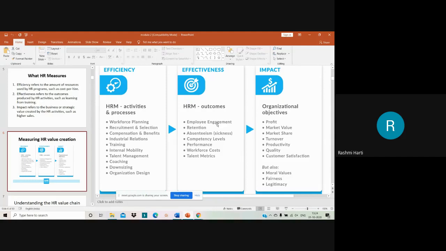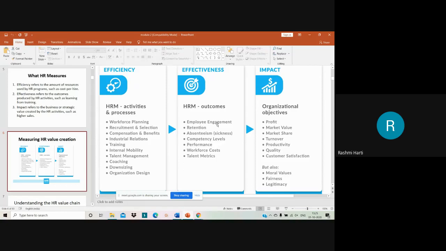Now, finally coming down to impact. Now, activities and processes are there. What outcome it has given, that is there, but how much impact it has created on the strategy of the organization, how much impact it has created on the goodwill of the organization, that is also to be measured. So for that, you need to identify whether the HR activities, processes, and outcomes are meeting the objectives of the organization.